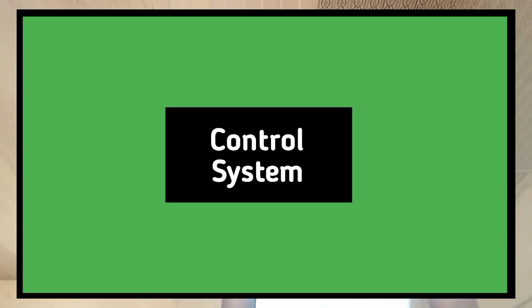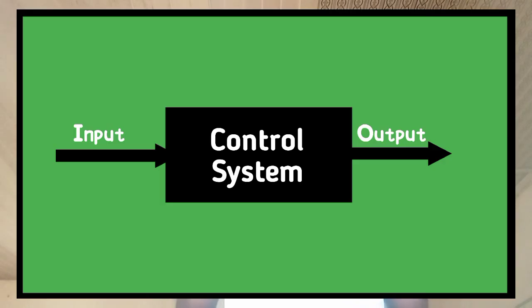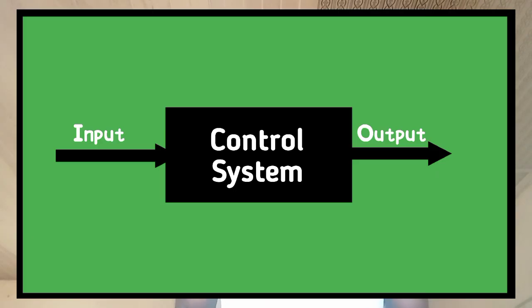Then the next one we have is the control system. A control system is a system that can command, direct, or regulate itself or another system to achieve a certain goal. Any control system will be able to take the input signal, process it, and then generate the output signal. That is a control system. You can see it in the block diagram here.